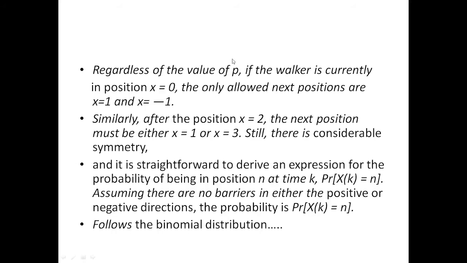Regardless of the value of probability, if the walker is currently at position x equal to 0, then the only allowed next positions are x equal to 1 or x equal to minus 1.